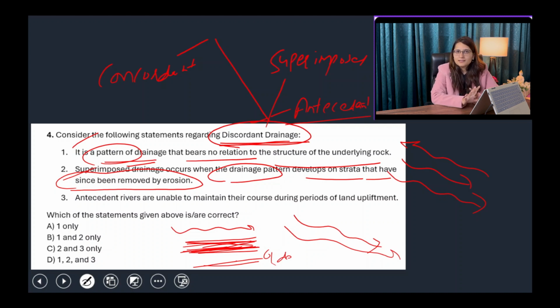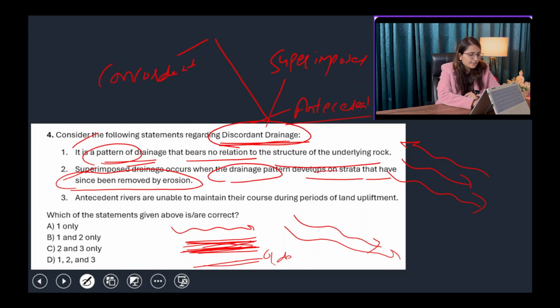So it doesn't matter whether the slope of the rock is like this or like this. Ultimately, the direction and the channel are decided by that river. If that river has more volume of water, it can erode that surface and make its path on its own. So it does not have to follow the pattern or the channel which is described by the rock surface. So statement number 2 is right.